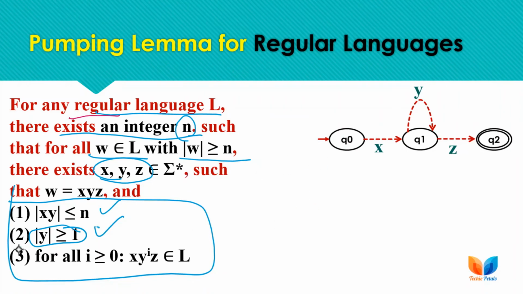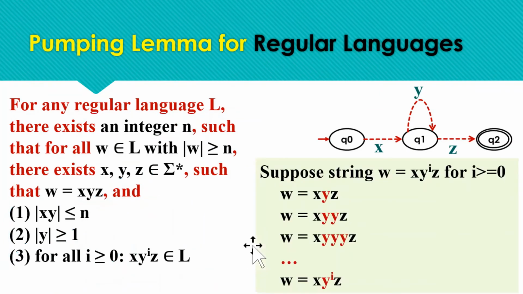The last condition we need to check is for all i. We can iterate y any number of times and if the string still belongs to the language, then the language is regular, otherwise it is not regular. Here we take a sample string w, and for all i, suppose I is 1, then the string is this, where y is iterated 1 time.